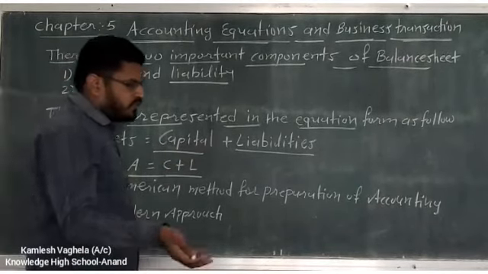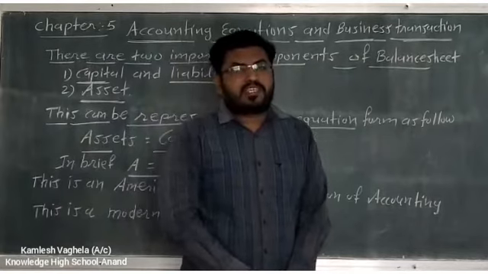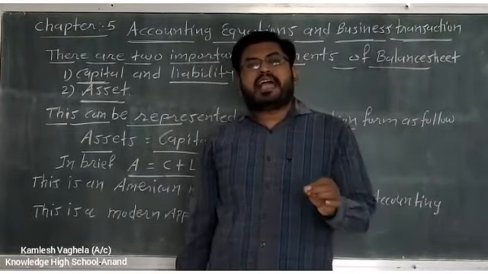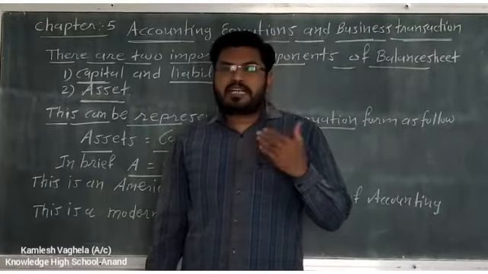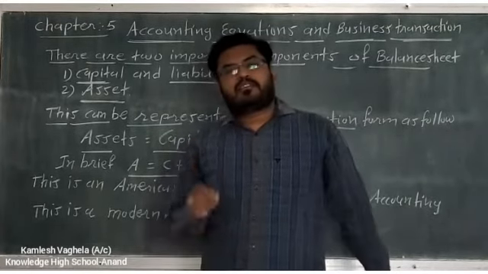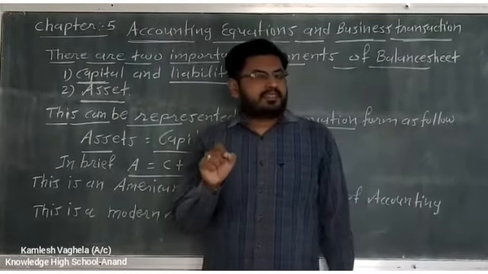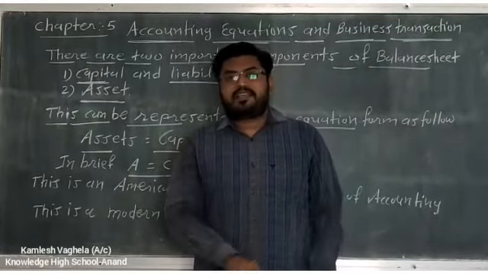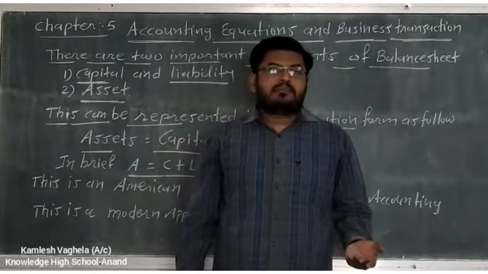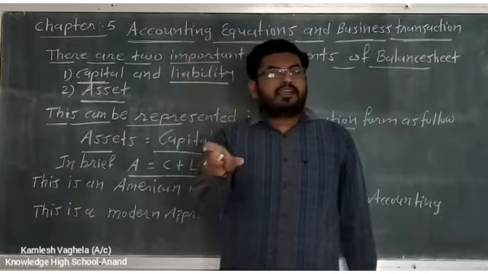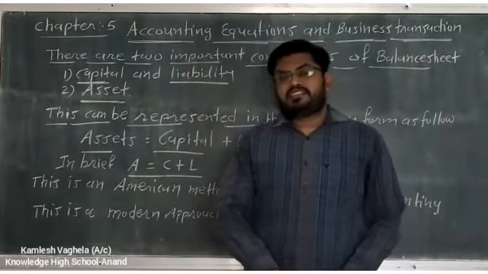So कोई भी बिजनेस हो, you can take any business, उसकी जो assets है, वो always उसकी capital and liability से equal होगी. कभी कोई ज्यादा या कम होगा नहीं. Both are always equal because we are following this system, double entry system, and under double entry system, the amount which is debited, same amount will be credited. जितना हम डेबिट करते हैं, उतना ही अमाउंट हम क्रेडिट करते हैं. वो हमने देख लिया है जर्नल एंट्रीज में.